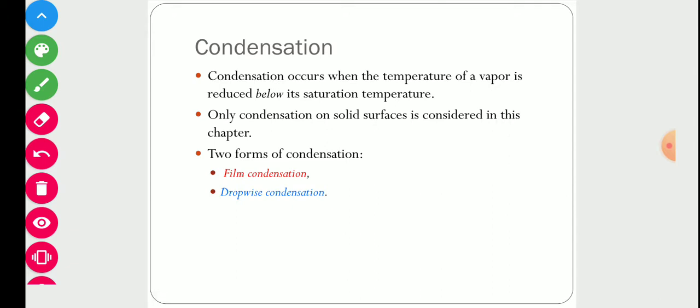Condensation is a phase change process in which vapor converts into its liquid form, and due to this phase change process, heat is transferred. Condensation occurs when the temperature of a vapor is reduced below its saturation temperature, because phase change occurs at its saturation temperature. Only condensation on a solid surface is considered in this chapter, and it is mainly of two types: one is film condensation and the second is drop-wise condensation.